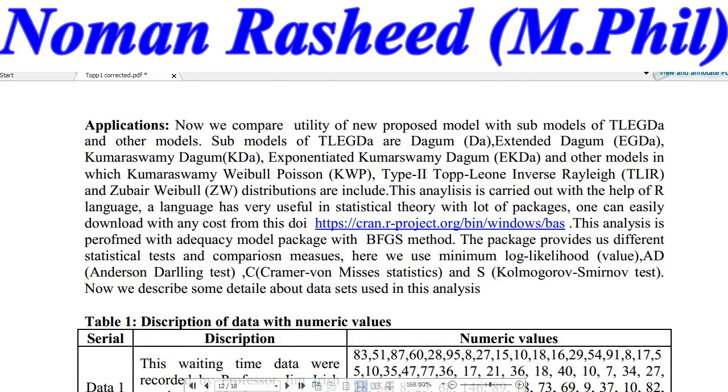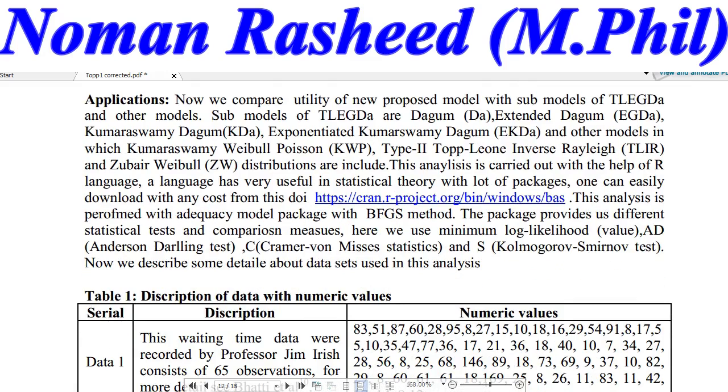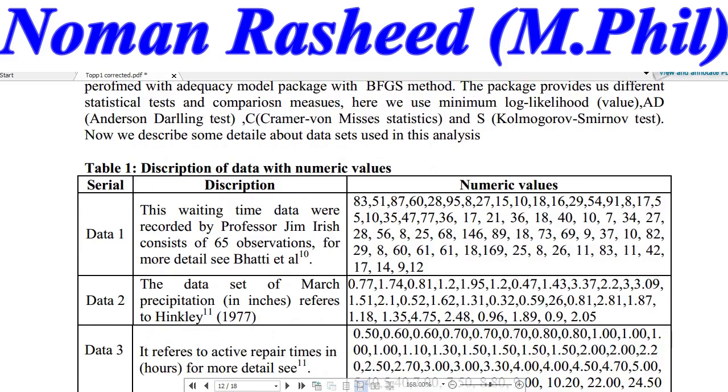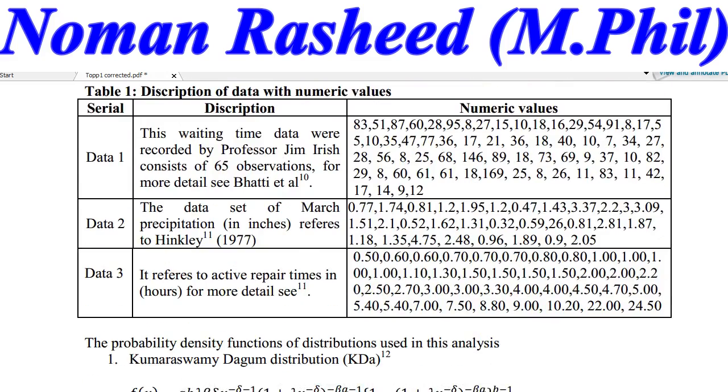Last but not least, I discussed applications of the distribution through the R language, package AdequacyModel. We discussed 3 different kinds of data sets, and the description of the data sets you can see on your screen: data 1, data 2, and data 3.